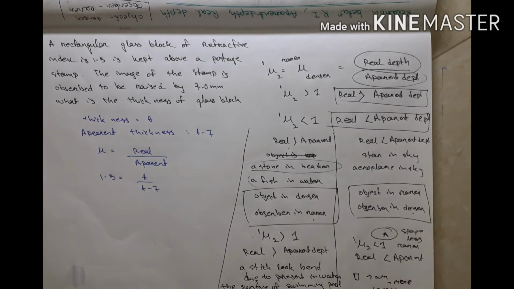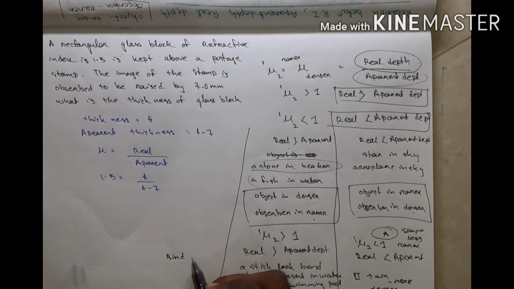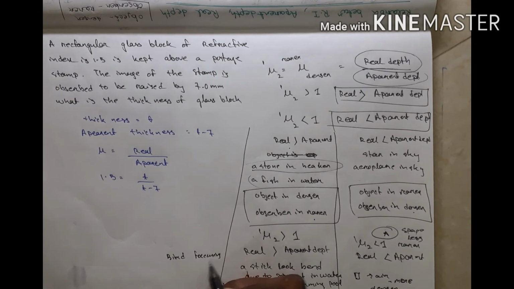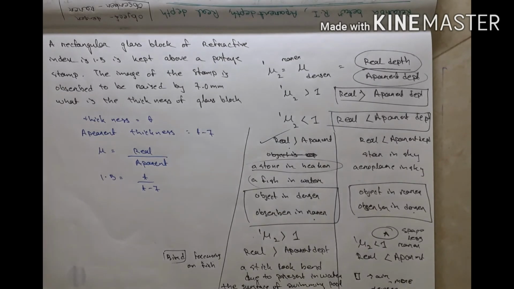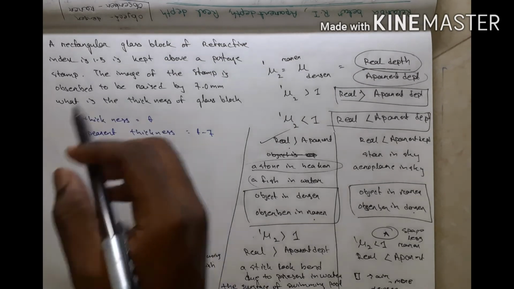Okay, listen to all about it. If a bird is focusing on a fish, which concept is there? The bird is in the rarer medium, the fish is in the denser. This concept, that means real depth is greater than apparent depth.